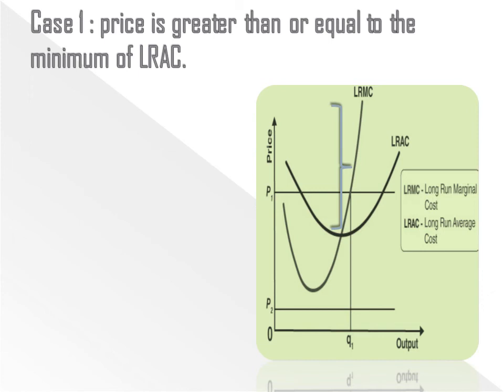P1 is a price which satisfies the equilibrium conditions, right? It is above the LRAC. When price is greater than or equal to the minimum of LRAC, the output will be positive. When price is equal to the minimum of LRAC, the output will be positive. If price is more than the minimum of LRAC, here P1 is the price which is just above the LRAC. So supply will increase as the price increases.